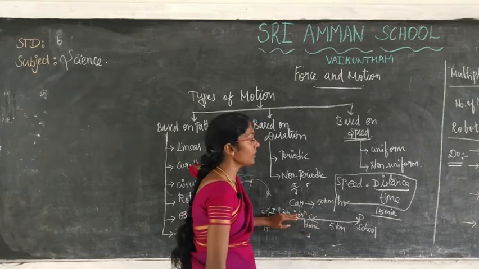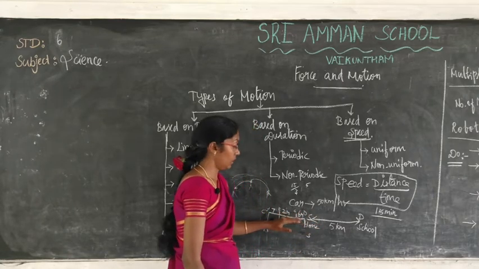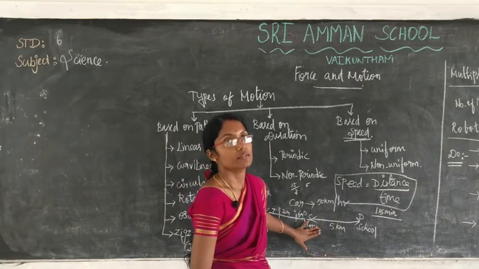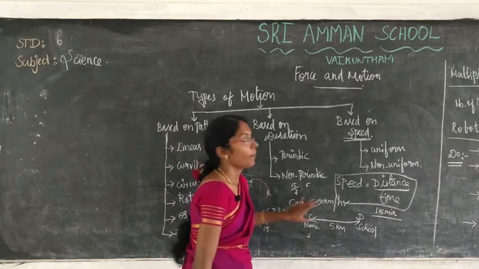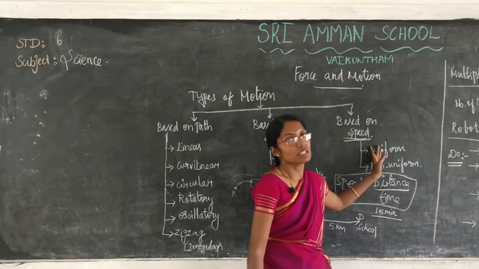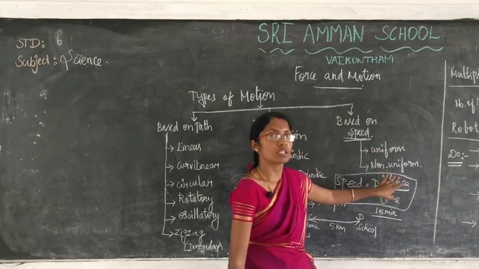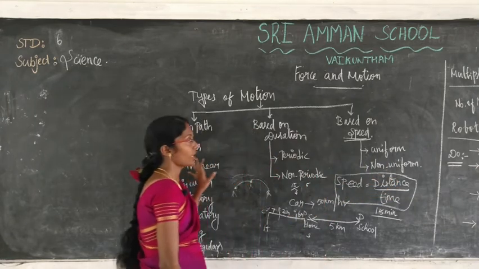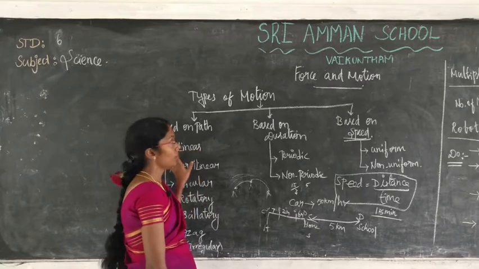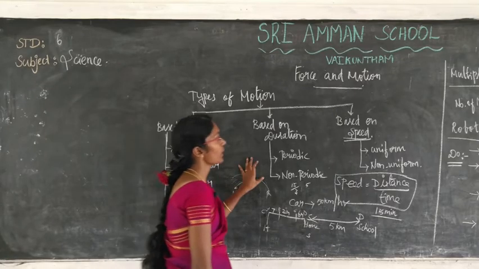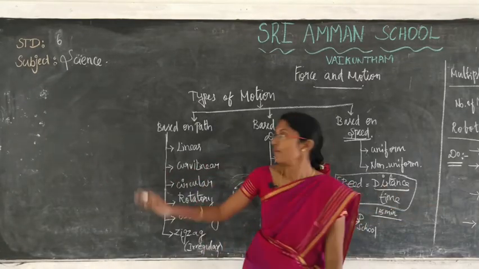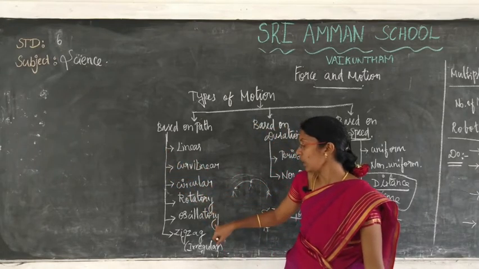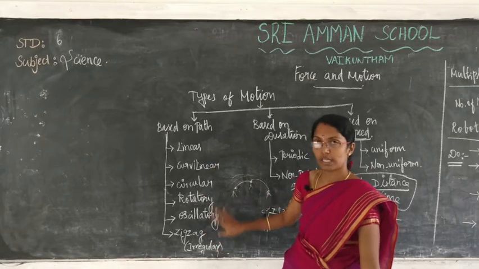The speed and the time are not regular. But in uniform motion, the speed and time are regular, while in non-uniform motion they are not regular. So these are the types of motion based on path, duration and speed. For path, it is linear, curvilinear, circular, rotatory, oscillatory and zigzag. Are you clear about this?